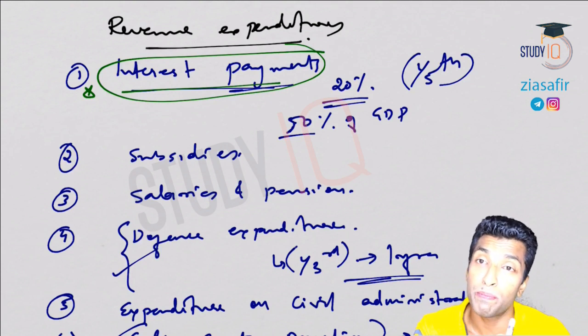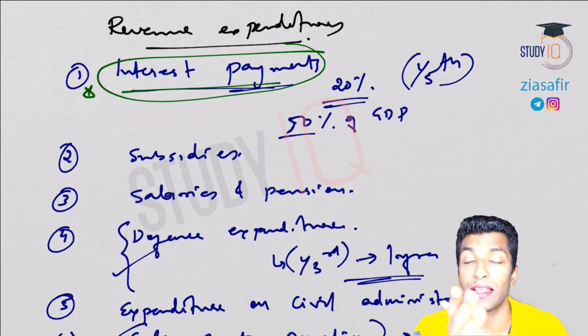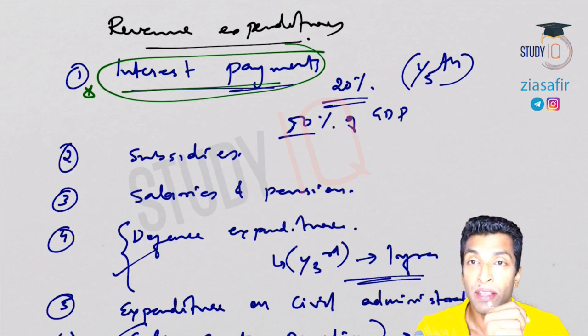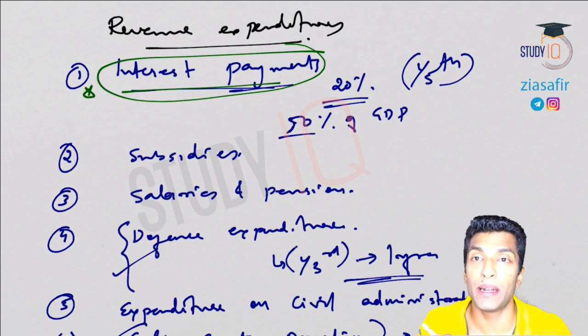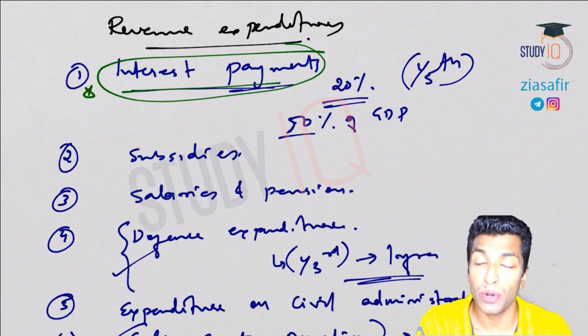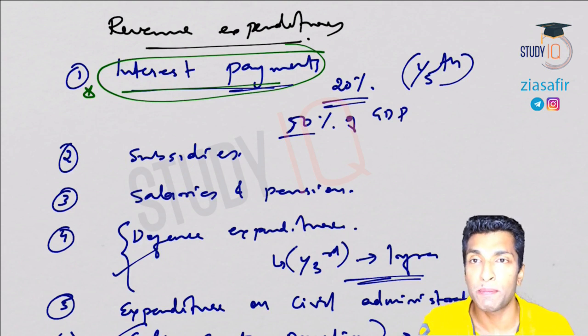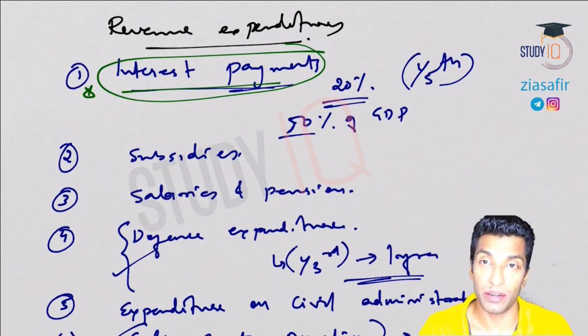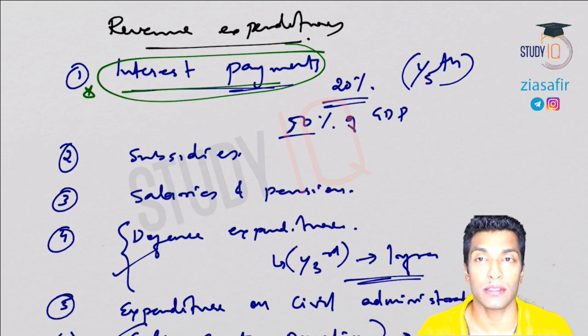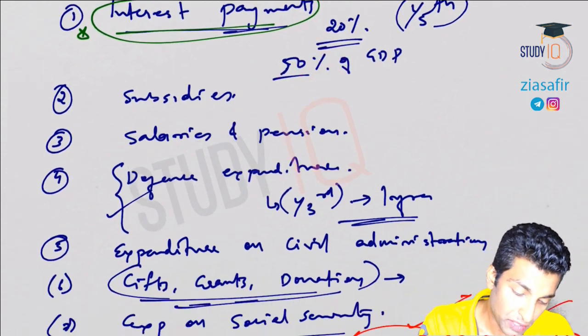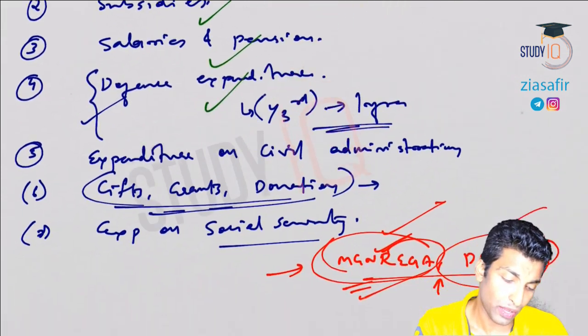But the interest that you paid upon that loan, that is not having anything to do with asset or liability. If you are paying back interest, that doesn't mean that your liability is decreasing. Similarly, if you are receiving interest, that doesn't mean that your asset is increasing, right? So if you are paying interest, that will be expenditure. Which expenditure? Revenue expenditure, because it is having nothing to do with liability. It won't reduce the liability. Similarly, if you are receiving interest, that will be part of receipt. Which receipt? Revenue receipt, because assets is not increasing or liability is not decreasing. Nothing to do with liability here. Okay, so interest payment, apart from that, subsidies, these are direct. You can see and you can understand.